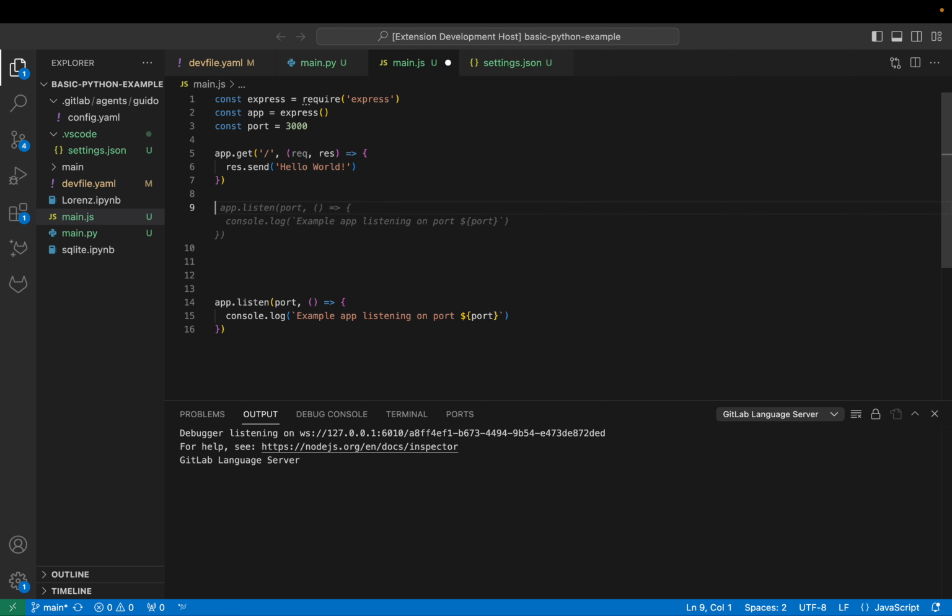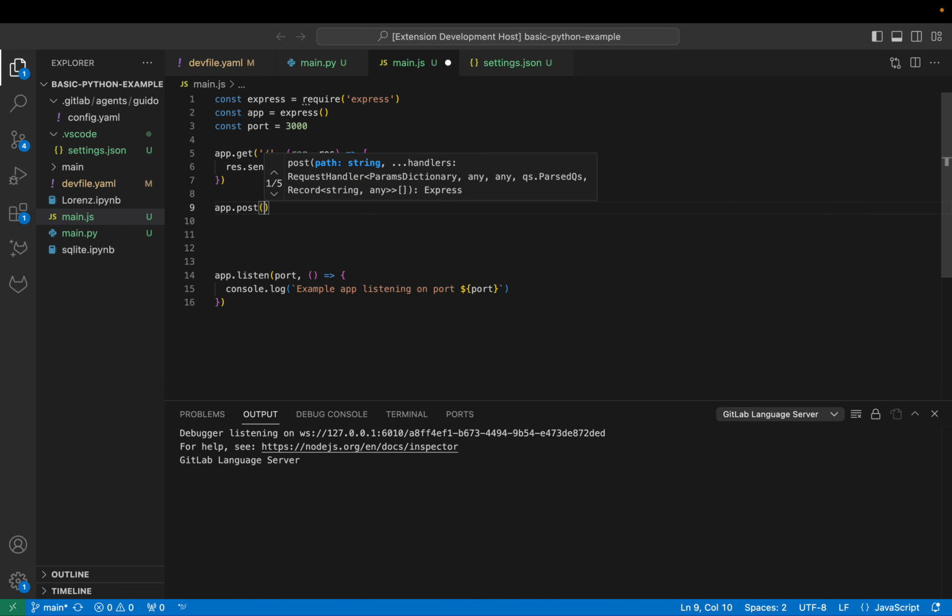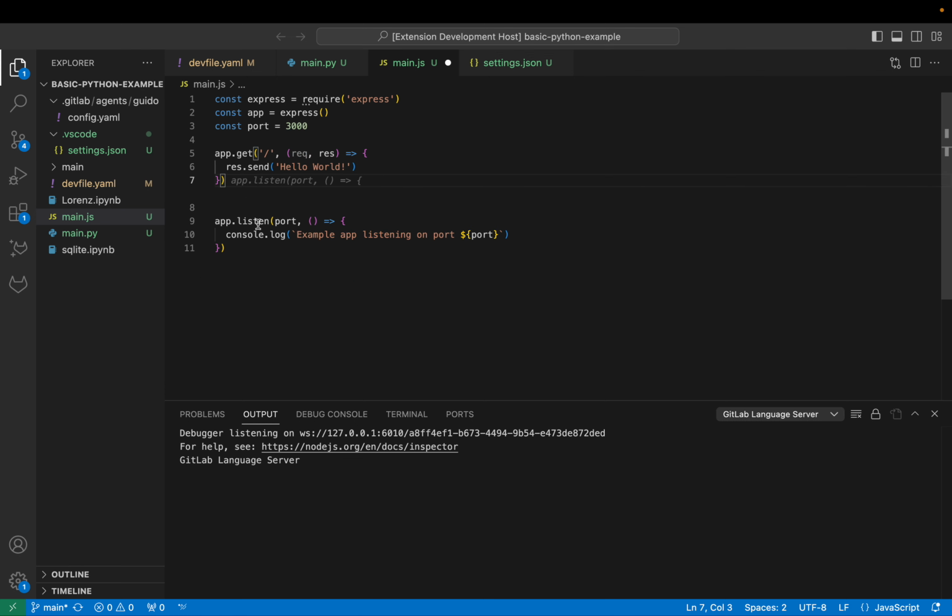So let me just show you a more relevant example. If I say app.post, it's going to go and try to complete the suggestion in a streaming manner. So it works pretty well. It is able to stream pretty accurately, and this is currently hitting the Anthropic API directly. That's because our backend API isn't ready yet, but as soon as that is, I'll point this POC to that as well.